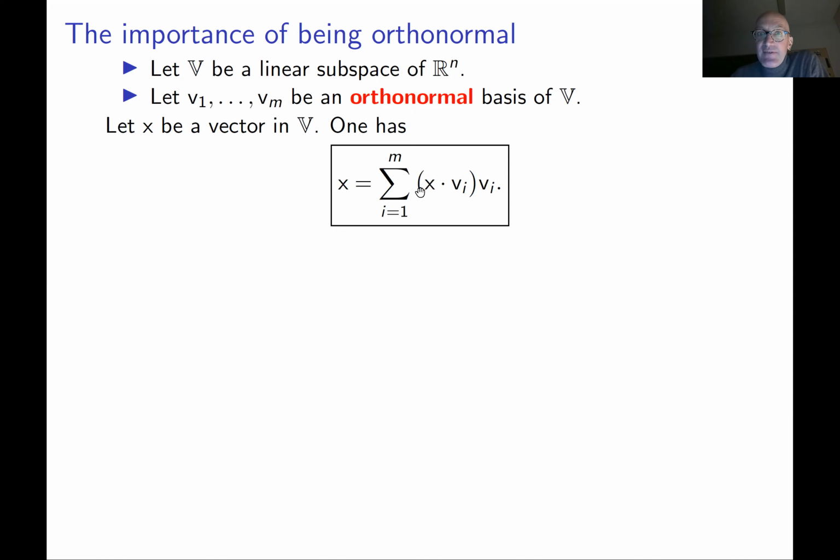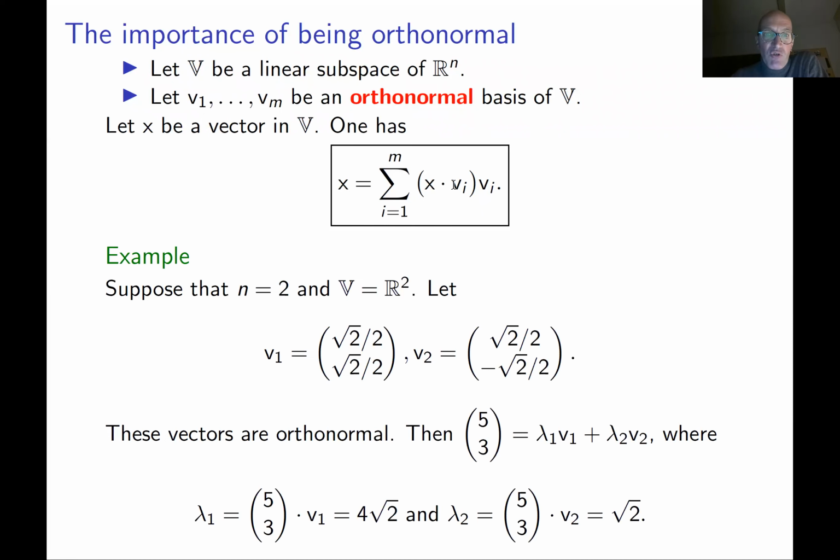And what is left is lambda 1 times v1 dot v1. But v1 dot v1 is 1 because these vectors are orthonormal. The length of each vector in this set is 1. So you get lambda 1 equal to x dot v1, as required. So this is basically the sketch of this equality. I strongly suggest that you prove this equality by yourself. This is not complicated, but when you actually prove it, you get a better understanding of what's going on.